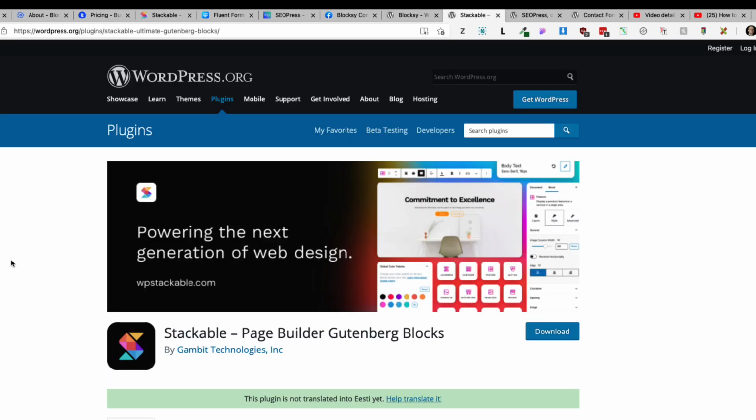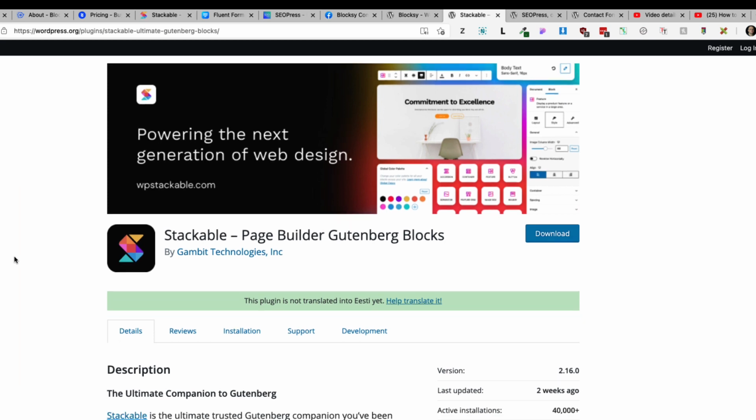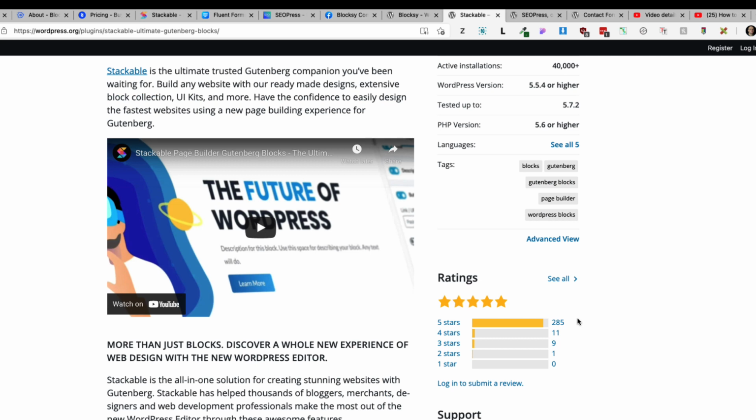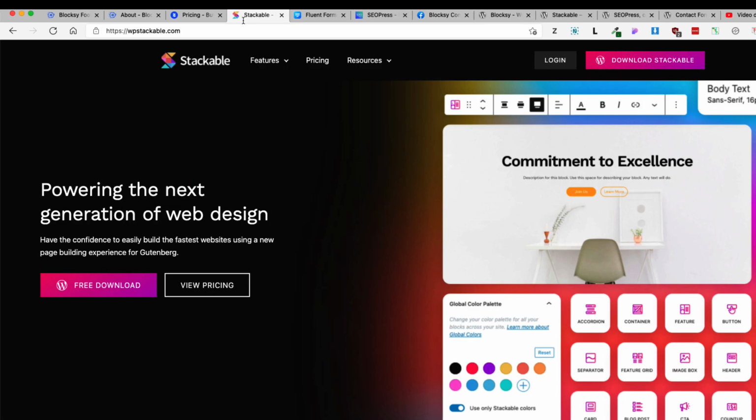Next one is Stackable. If you don't know what is Stackable, then it's a page builder Gutenberg blocks. It makes using Gutenberg much easier. It has currently more than 40,000 active installations and also very good reviews, more than 280 5-star reviews.